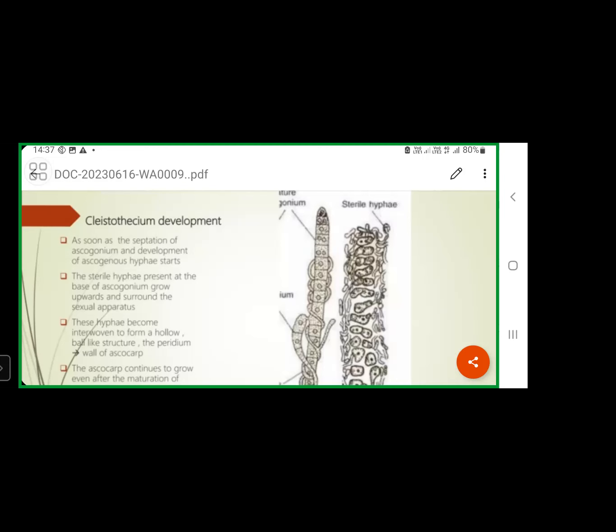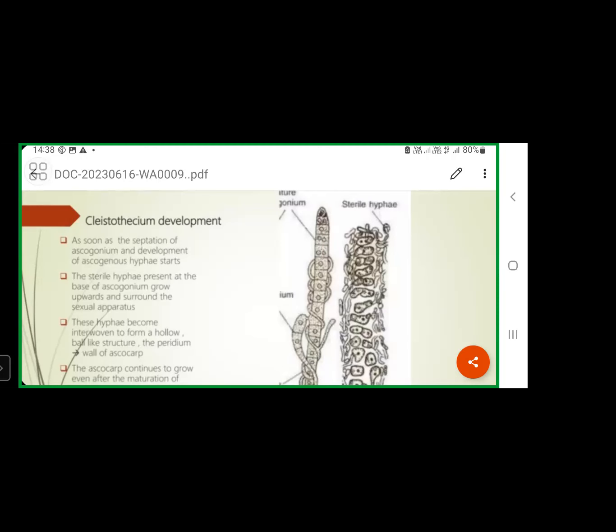Okay. So here, due to autogamy, dikaryotic condition will arise. These dikaryons further undergo fusion, so diploid nucleus formation will take place. This diploid nucleus undergoes meiotic division, and further it undergoes mitotic division. As a result, from each ascus mother cell, 8 haploid nuclei will form. These 8 haploid nuclei get some amount of cytoplasm and they will modify into ascospores. So 8 ascospores are produced from each ascus.